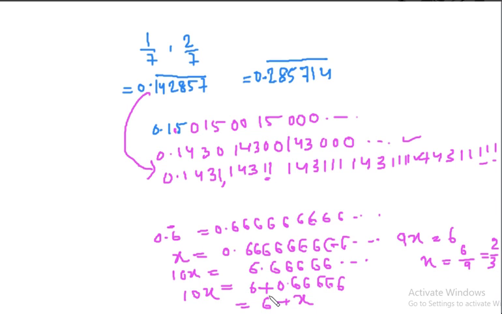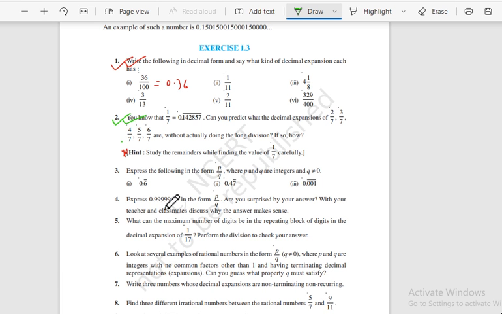If you don't believe that this process is correct, then again you expand this into its decimal expansion, and certainly you will get this. Okay, so this is done. So the first one is done. Now which one do you want to do? This one. You have to multiply by 10. Sorry, you have to multiply by 100. If you multiply by 100, what will you get? Let us try to do it.